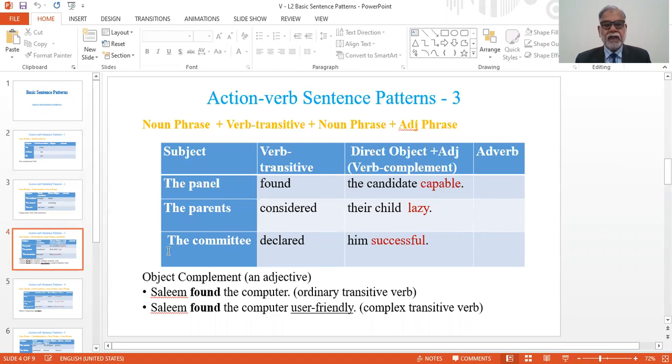In third example, the committee is subject, declared is verb transitive, him is direct object, and we should remember that nouns as well as pronouns can be the direct object. And successful is adjective complement as a object complement.